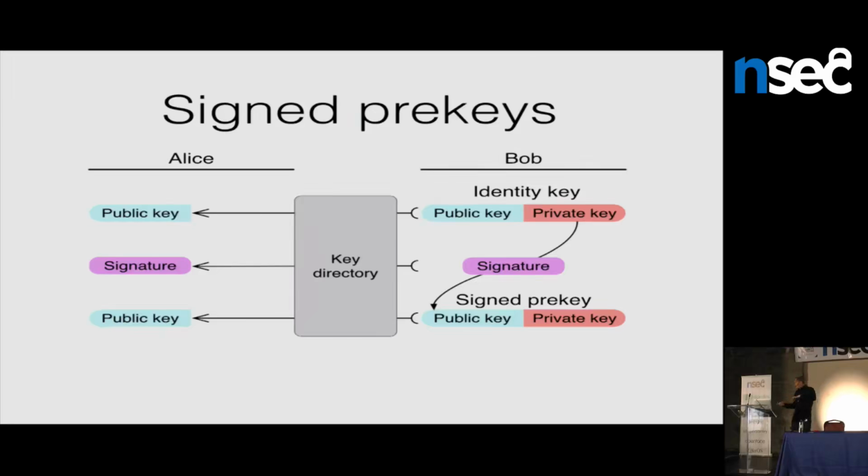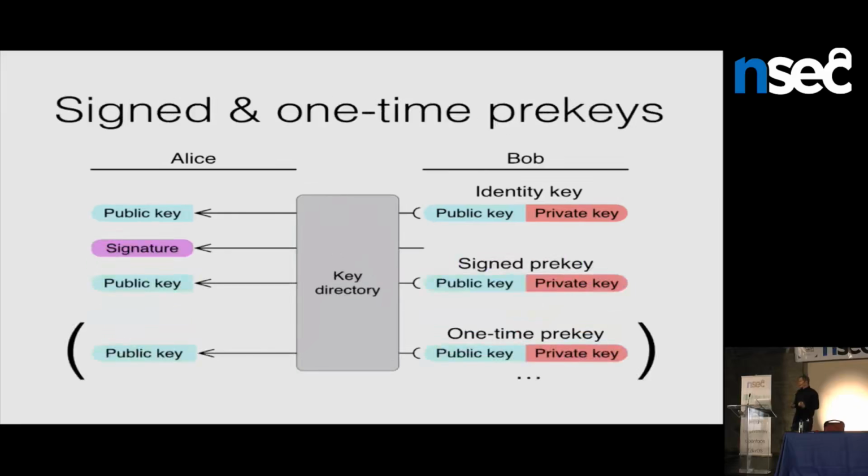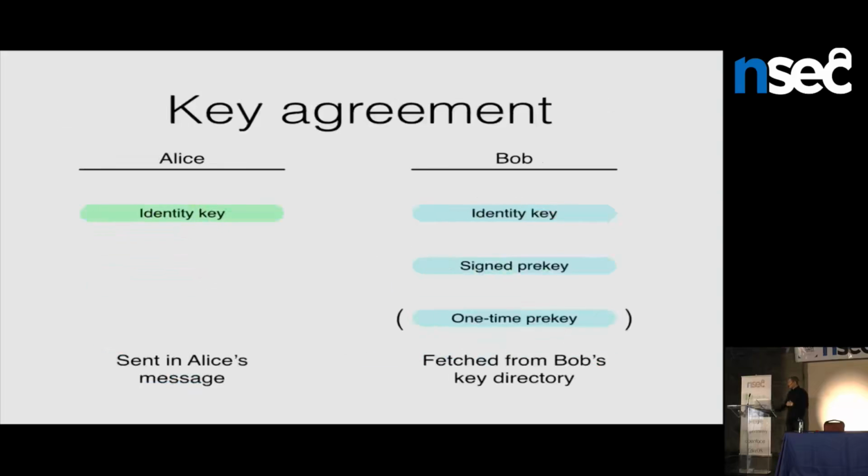So, if you think about the signed prekey system and the one-time prekey system, they have sort of complementary strengths and weaknesses. What we do in TextSecure is we just do both. At any point in time, Bob has a long-term identity key, he has a signed prekey, and he has a bunch of one-time prekeys. When Alice goes to send him a message, she fetches his identity public key, his signed prekey public key, and a one-time prekey public key, if that exists, and she's going to use all these to do a key agreement to send him that first message. So that's kind of the setup that we have.